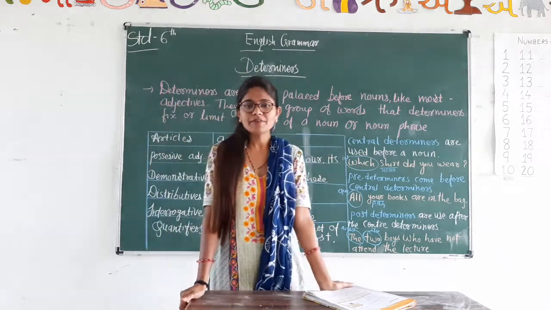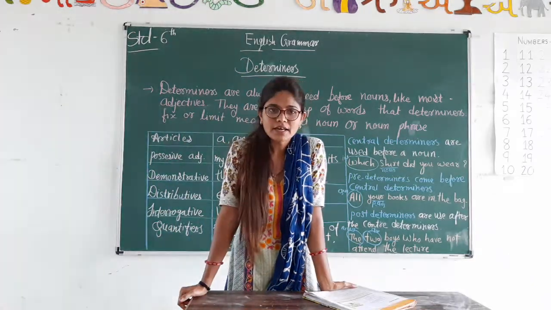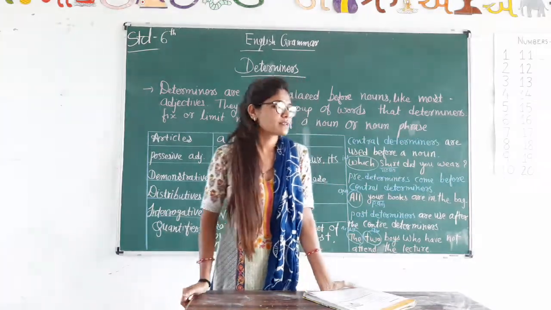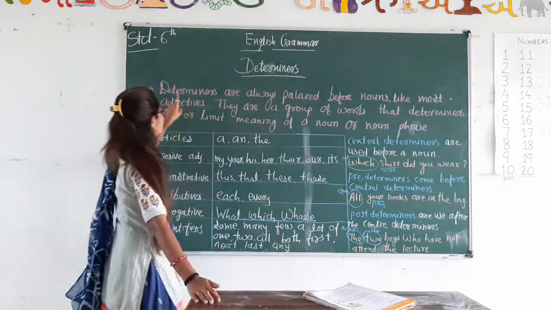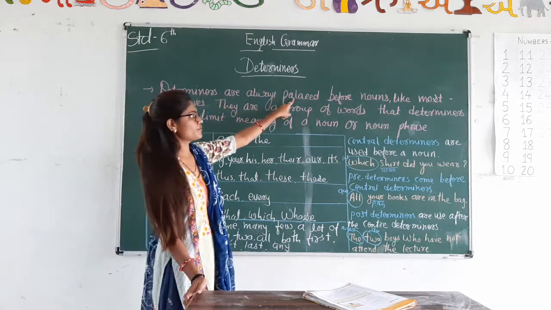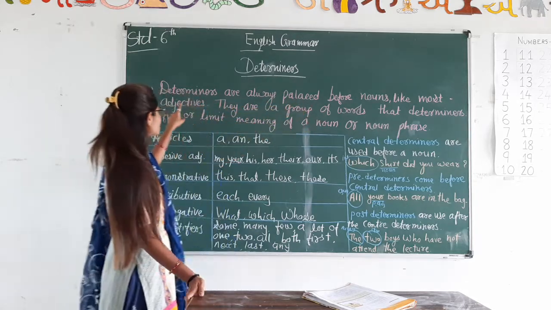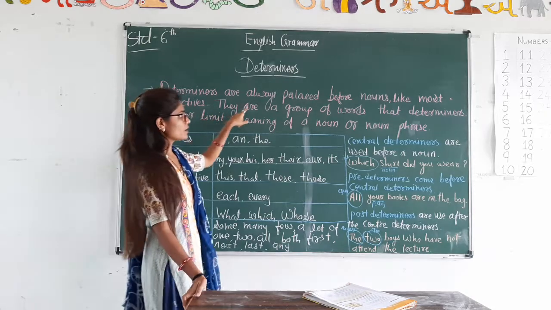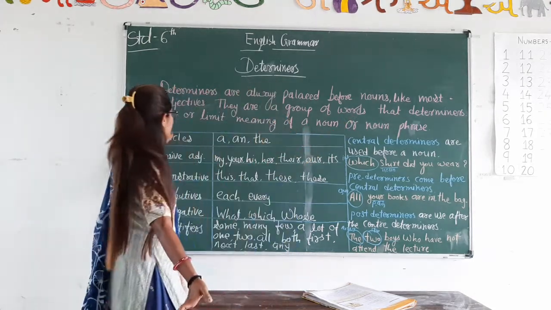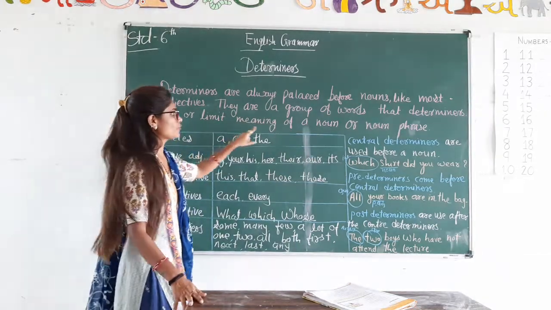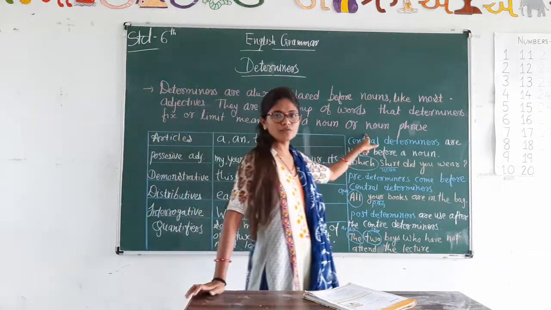Grammar. Today we will do the exercise of determiners. Before that, determiners are always placed before nouns, like most adjectives. They are a group of words that fix or limit the meaning of a noun or noun phrase.